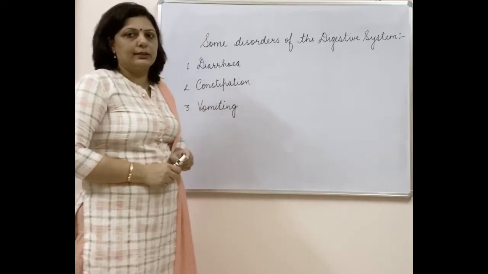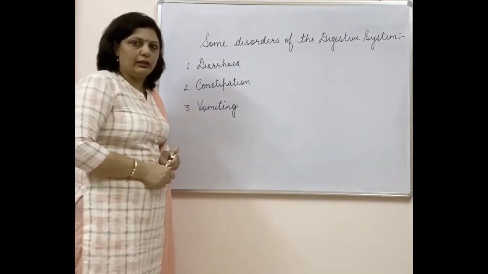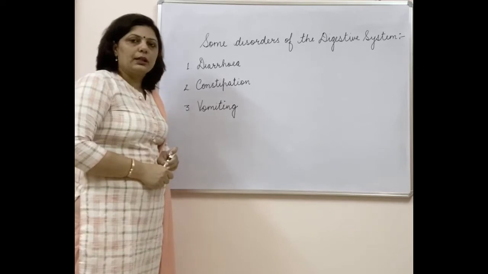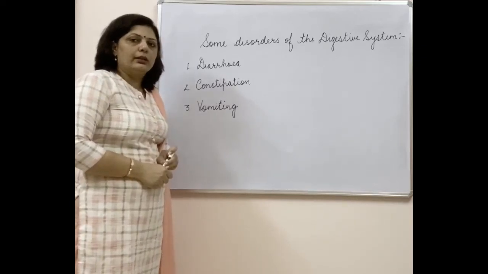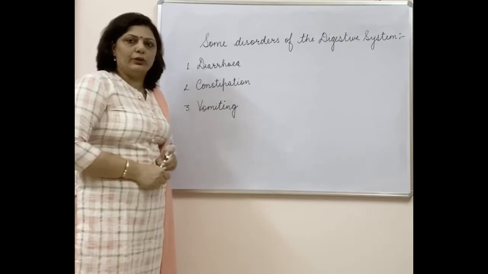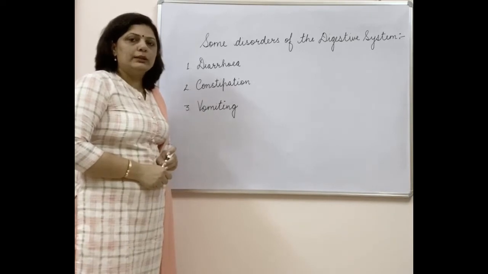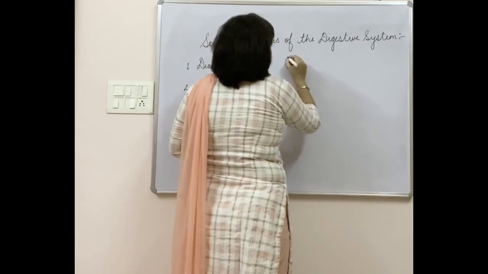Why does diarrhea basically happen? It may occur because of drinking contaminated or impure water, or sometimes because of food poisoning. In this condition, the person has to be given plenty of water to fulfill the requirement of water in the body. Before a person is taken to the doctor, it is always advised to give the person ORS at home.